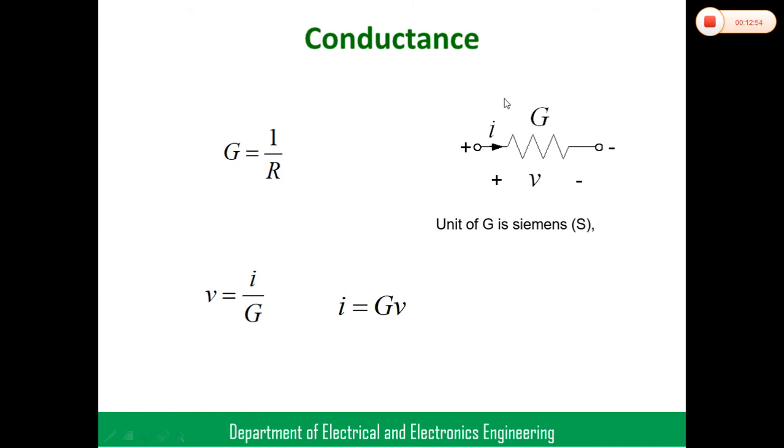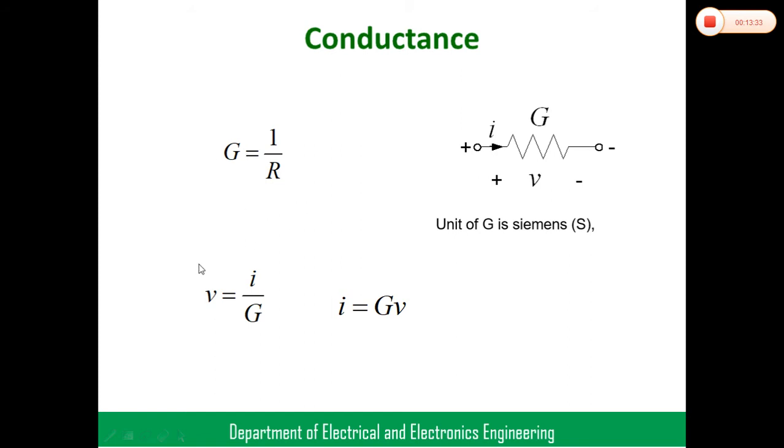Actually we know Ohm's law, V is equal to I into R. Here R is the reciprocal of conductance, right? So V equals I by G. Then I is equal to V by R, which is V into 1 by R. 1 by R means G. So then I is equal to G into V, right? So, very important, the reciprocal of resistance is called conductance, okay?